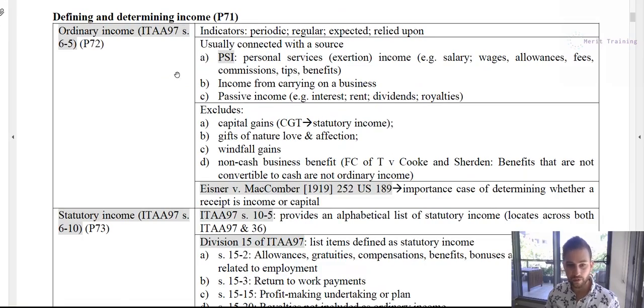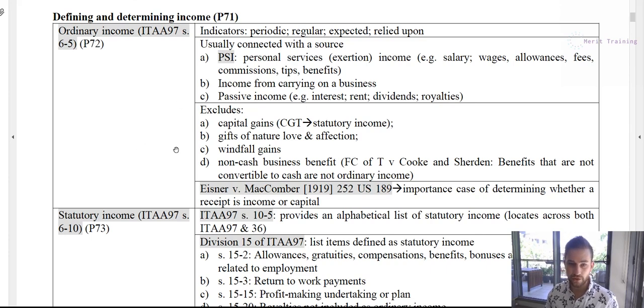But just to quickly recap what passive income is, that's income that you generally generate when you're not incurring the income yourself. So for example, if you've got interest because you've got cash in the bank, or you've got an investment property and are sharing rent, or you've got shares and are sharing dividends, or you've got some sort of IP and are sharing royalties. So this is passive income, and this forms part of ordinary income.